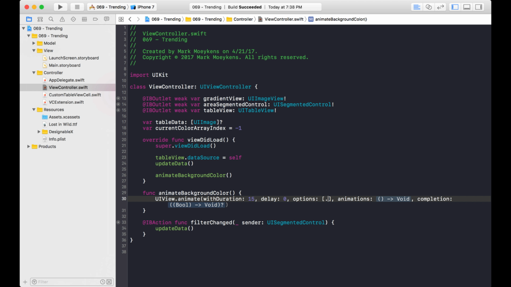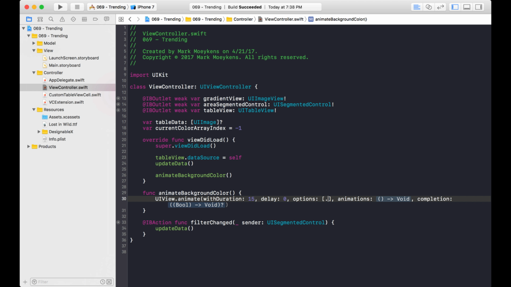Ease in means it starts off slow and then speeds up to the normal speed. And then ease out means it slows down at the end. So curve ease in out means it starts slow, speeds up until it gets to the end, then it slows down toward the end. Well, we don't want that with our animation because it'll be three different speeds when you see the transitioning gradient. So what we want is we just want a curve linear that keeps the speed the same from start to finish.